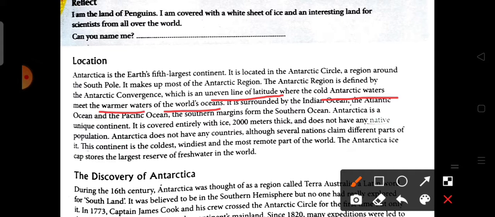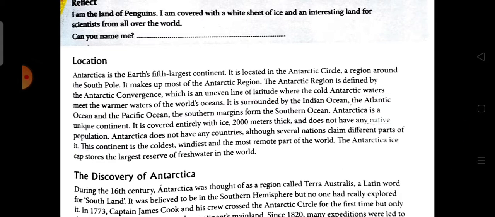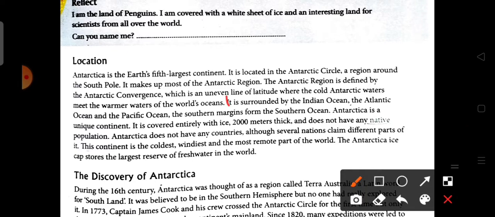It is surrounded by the Indian Ocean, Atlantic Ocean, and Pacific Ocean. The southern margin forms the Southern Ocean. So the Southern Ocean is formed by three major oceans, the Indian Ocean, Atlantic Ocean, and the Pacific Ocean, in the southern margin.